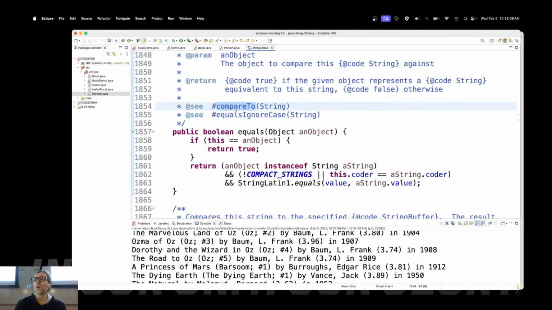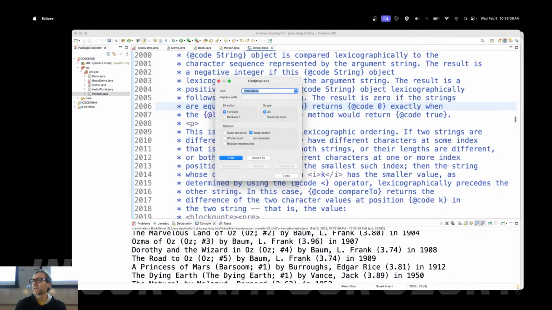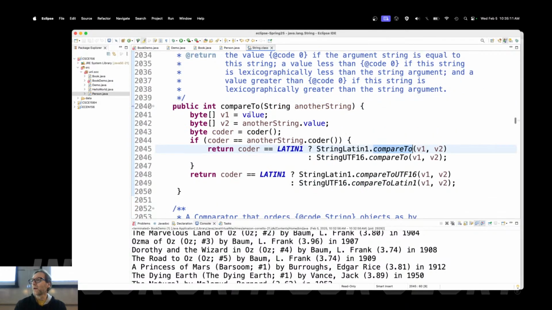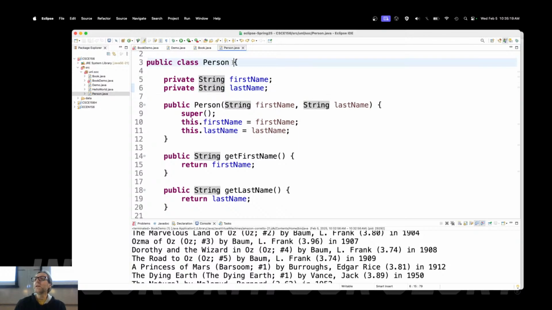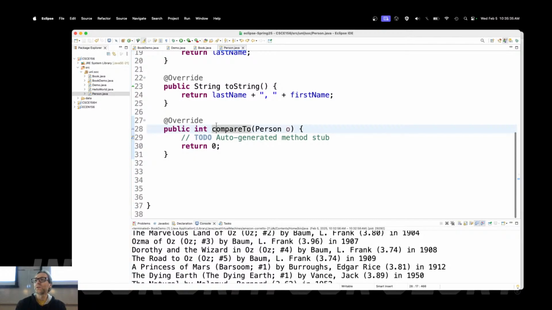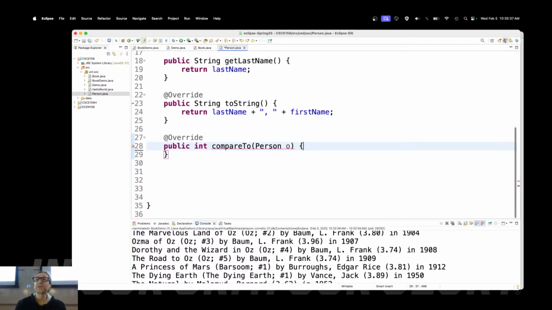That we've used before. And where is it? That's not it. That's not it. It's somewhere in here. There it is. And somebody already wrote the logic to compare 2 strings together. So what we need to do is the same thing, but not for strings, but for persons. So implements Comparable Person. There we go. Now, that's going to complain because I have not actually implemented that function. I'll go ahead and generate the code to do so, and then there's a to-do to actually write the code.